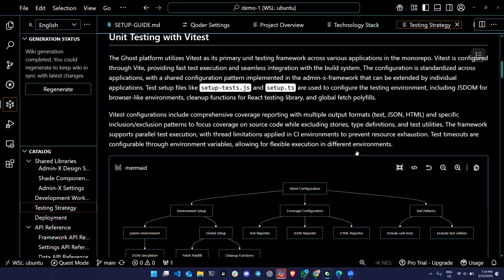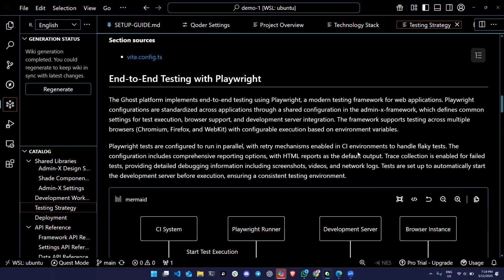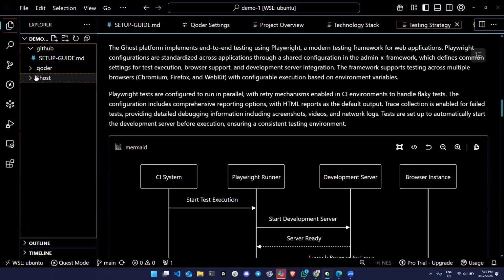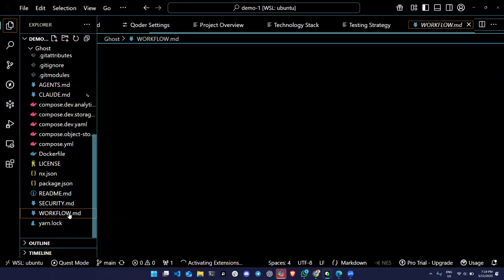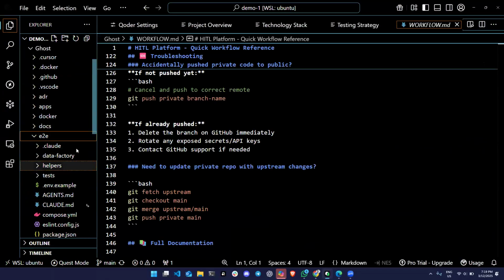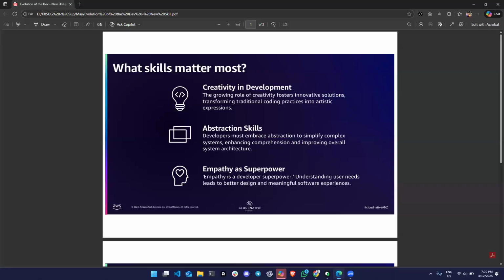I'm not sure, I didn't read everything, but just to have these visuals and all the texts relating to what part is doing what, how the testing works here, and this is all related to the code. I don't think it created this. I mean, there is no documentation in these text files that gives all that information. So it really goes through all the code here and generates that documentation. So give it a try. Right now, it's free to use for the first month.